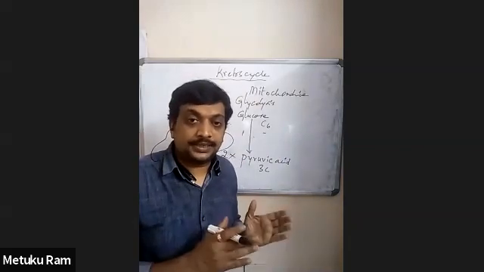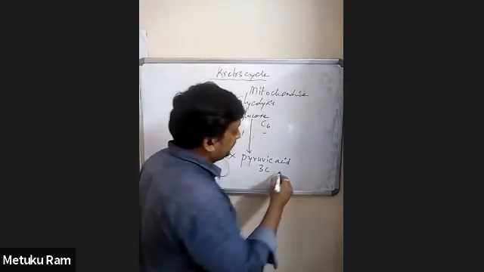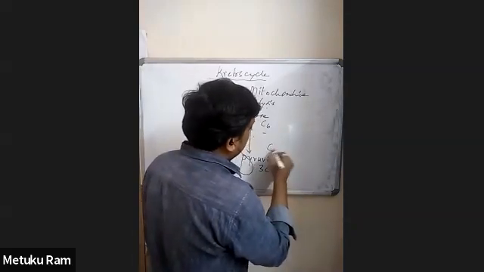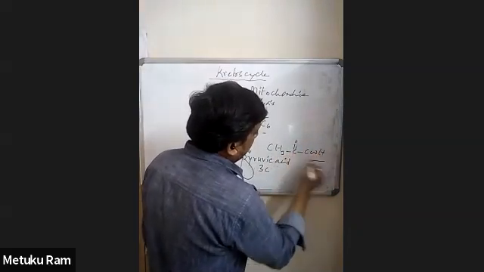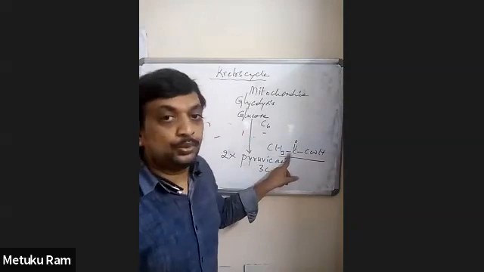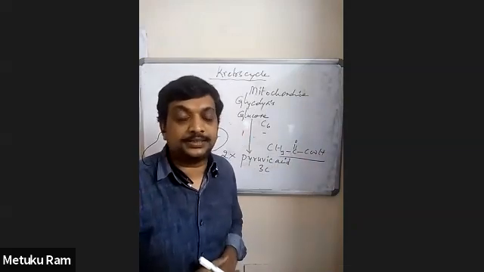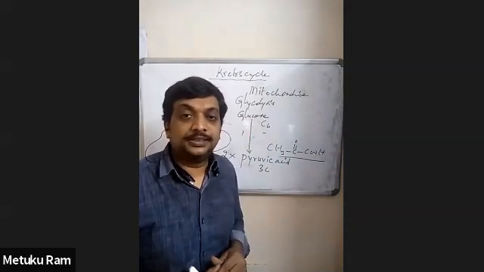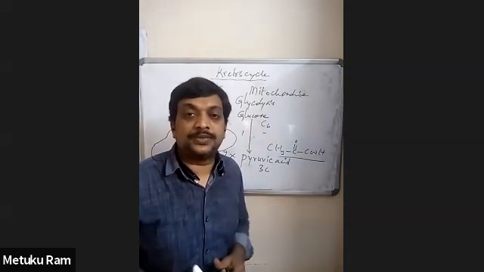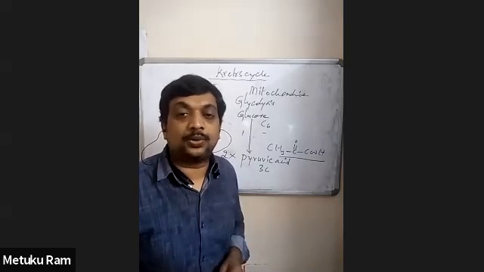This pyruvic acid is a 3-carbon keto acid. It is a 2-keto organic acid, pyruvic acid. The further oxidation of this pyruvic acid takes place in the mitochondrial matrix.